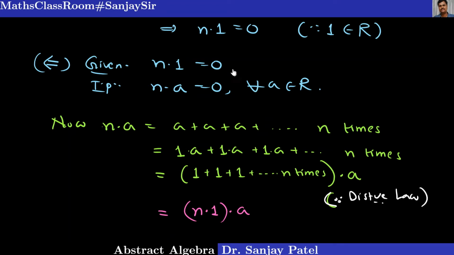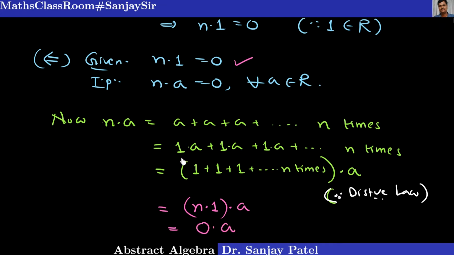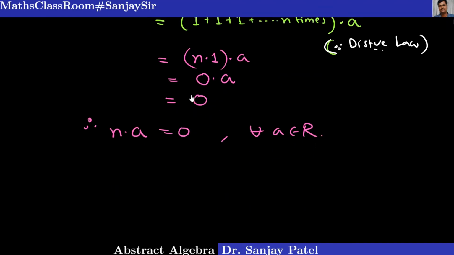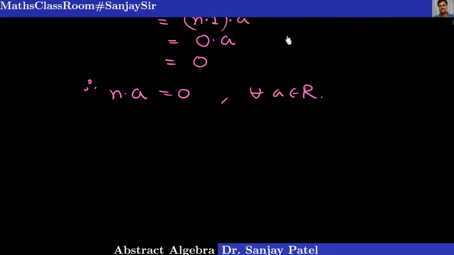But in the hypothesis, we have n into 1 equal to 0, so I can write it as 0 into a. Remember, this 0 is not the integer 0, it is the 0 element of the ring. And in any ring, 0 into something is equal to 0, by the property of the ring. So what is proved is n times a equal to 0, and since a is any element, this is true for every a belongs to R. What I have proved in this result is very useful, and let me rewrite that.